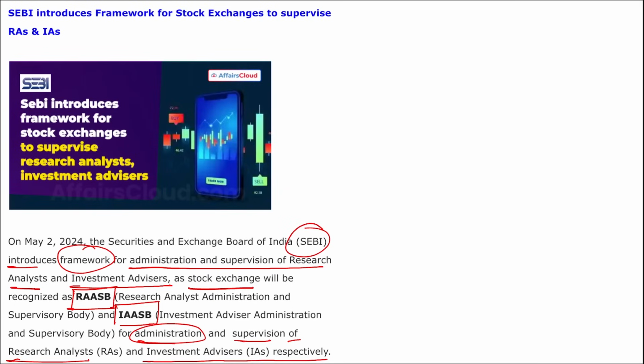What kind of analysis will be done by them, what kind of data will be analyzed by them, and everything, a proper framework was laid down by SEBI, and stock exchanges will be recognized under this framework. This framework will allow the stock exchanges to undertake the activities of administration and supervision. This will come into effect from 25th of July 2024.